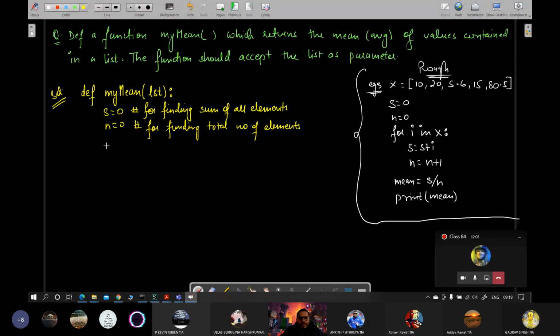And then you will write for, same thing that we did here, I in, let's suppose here we wrote x. So here I'll go with the range approach so that you are comfortable with both. 0 to len of LST.